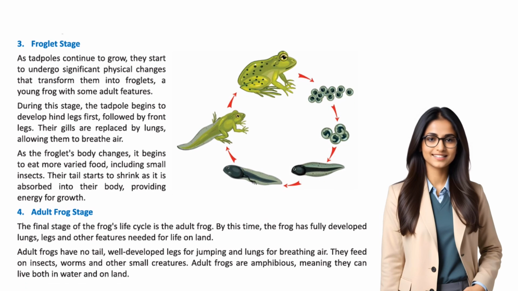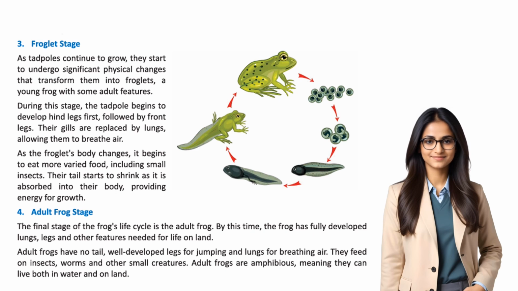3. Froglet stage. As tadpoles continue to grow, they start to undergo significant physical changes that transform them into froglets, a young frog with some adult features. During this stage, the tadpole begins to develop hind legs first, followed by front legs. Their gills are replaced by lungs, allowing them to breathe air. As the froglet's body changes, it begins to eat more varied food, including small insects. Their tail starts to shrink as it is absorbed into their body, providing energy for growth.